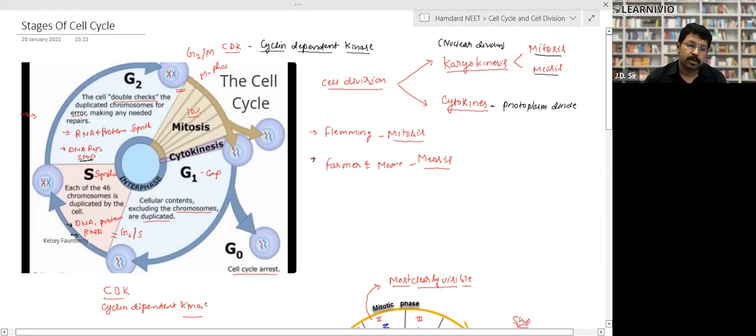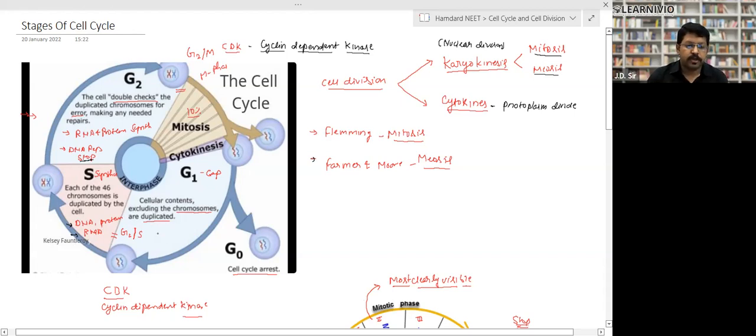Again, look here. Whenever a cell divides, it enters into the G1 phase. This is called the gap 1 phase. In the G1 phase, the cellular content excluding the chromosomes is duplicated. So excluding the chromosomes, the rest of the organelles get doubled, right?